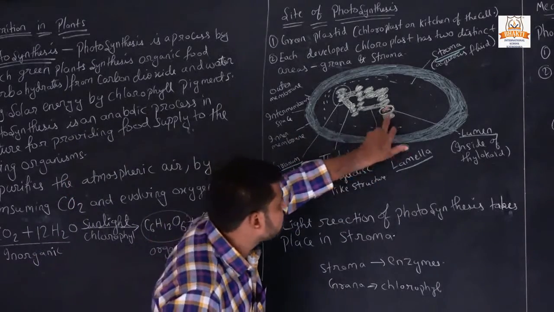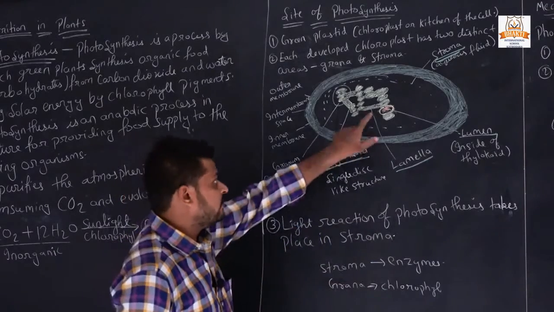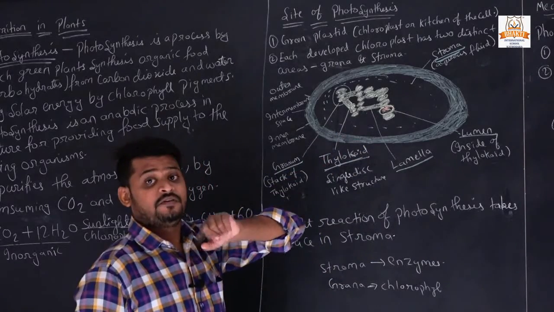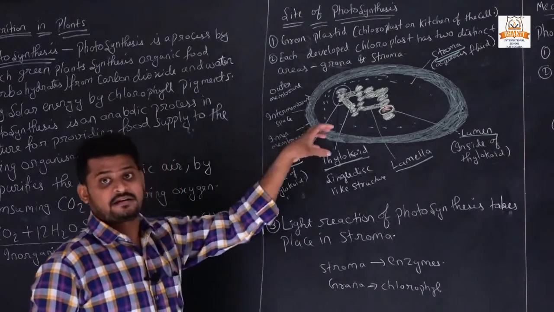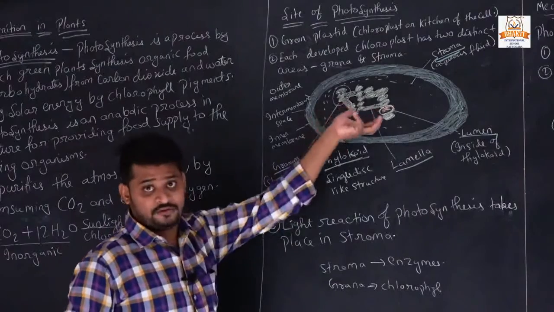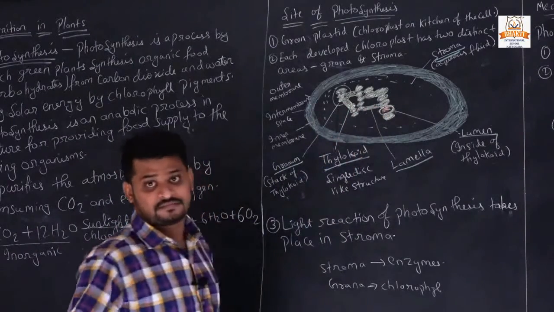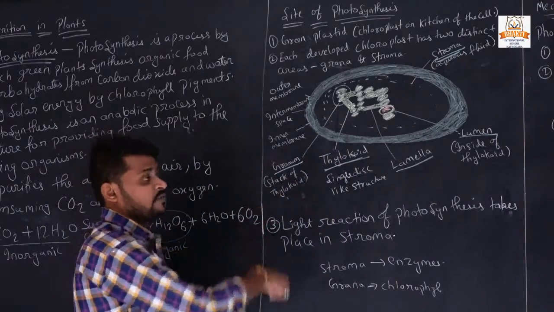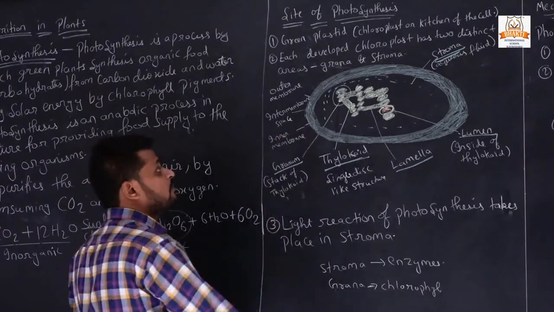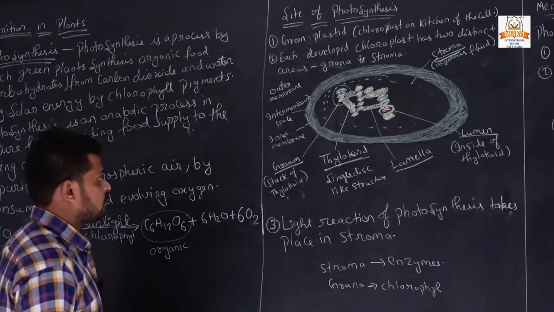Because in this lumen chlorophyll is present, and here the plant will make the food. So understand where chlorophyll is present: in this grana. Here it will make the food of the whole plant.